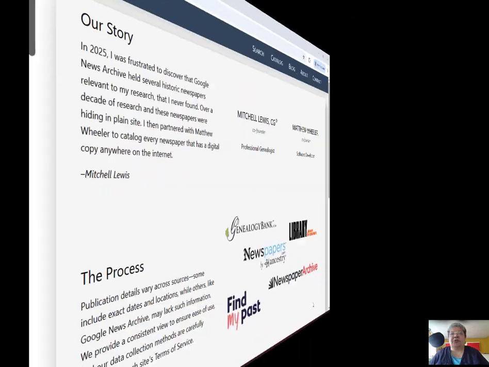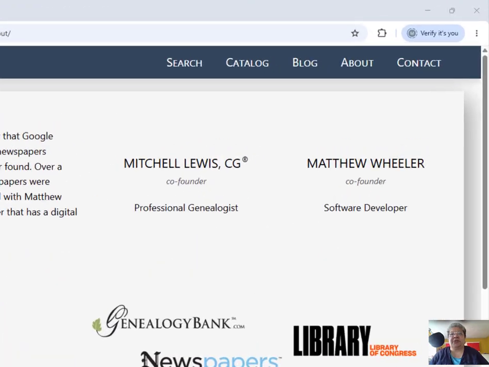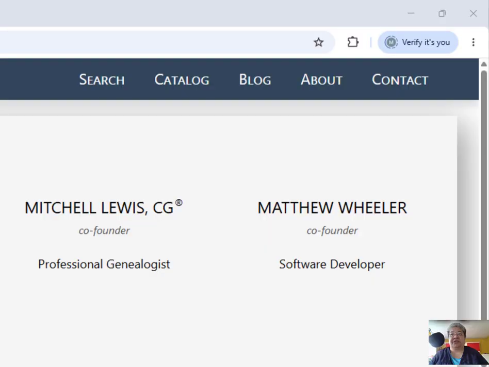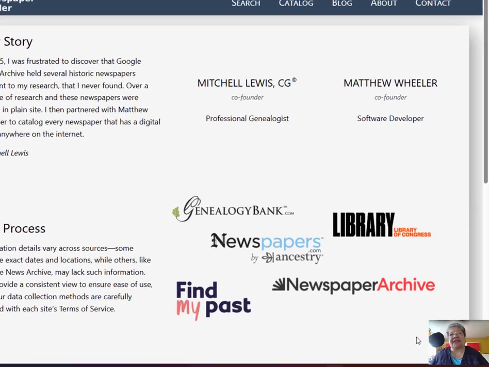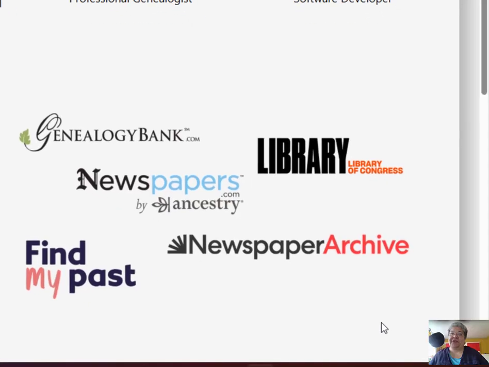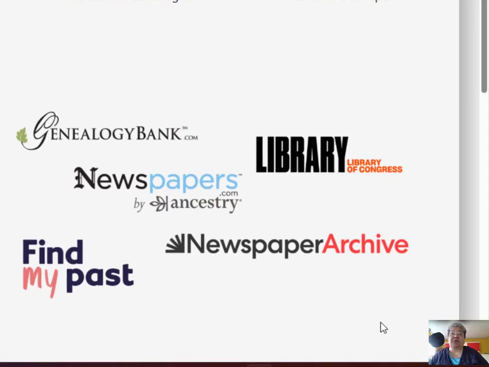It tells you which paper served a town, whether it is online, and it gives you the link to the archive holding it. The tool was built by two guys, Mitchell Lewis and Matthew Wheeler. Mitchell is a genealogist and Matthew is a coder. They have a clear and simple goal: list every digitized newspaper on the internet. They haven't quite got there yet, but the tool covers over 125,000 newspapers now across more than 25 databases. That's impressive. It's heavy on the United States, but it has a good amount of international coverage.